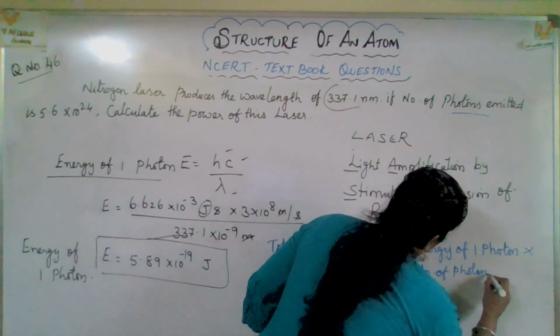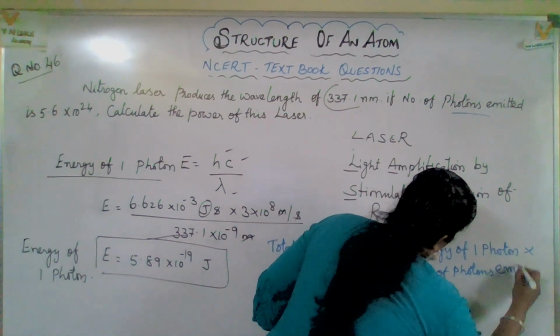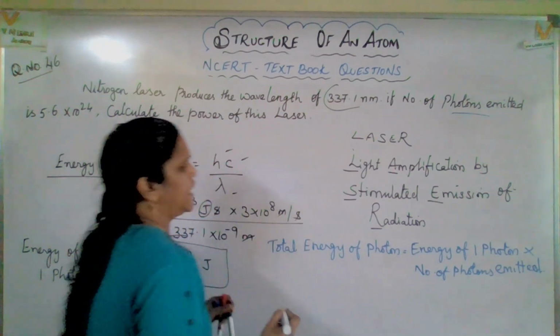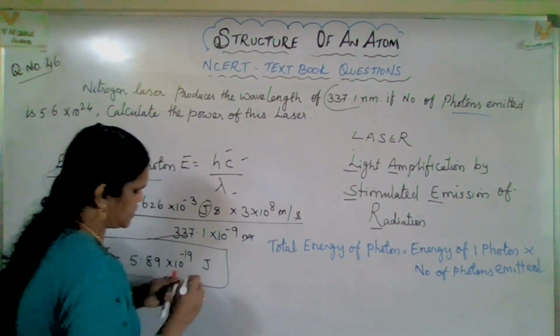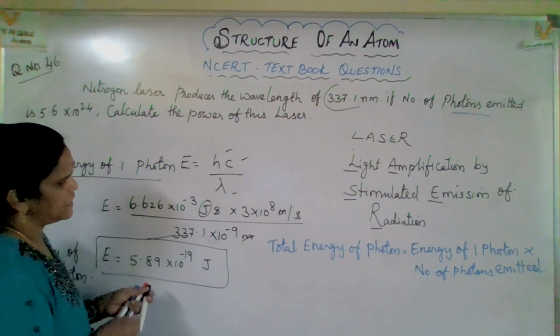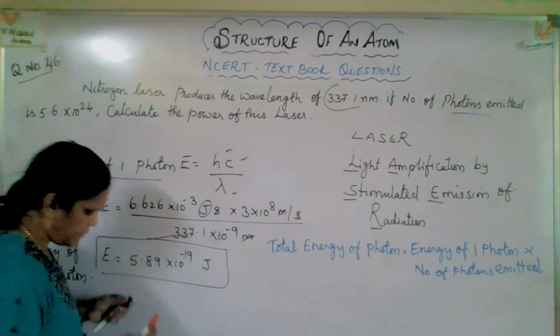Here number of photons, they have provided the value. What is that number of photons emitted? In one second.